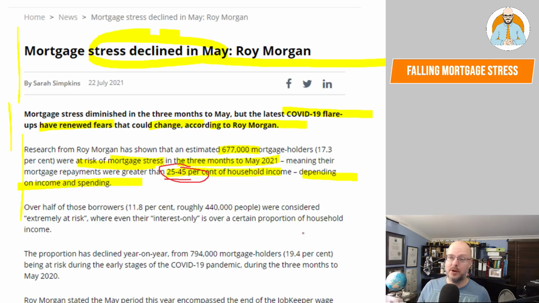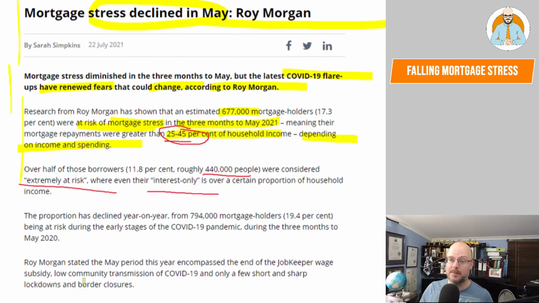Over half of those borrowers, 11.8%, roughly 440,000 people, were considered extremely at risk when even their interest only is over a certain proportion of household income. The proportion has declined year on year from 794,000 mortgage holders, 19.4%, being at risk during the early stages of the pandemic during the 3 months to May 2020.